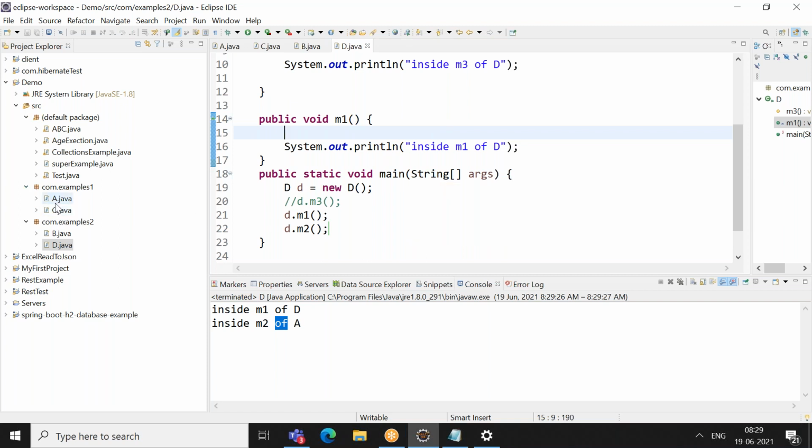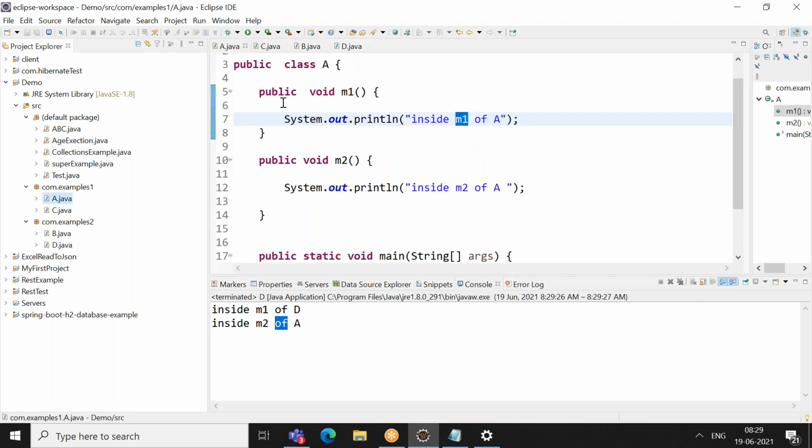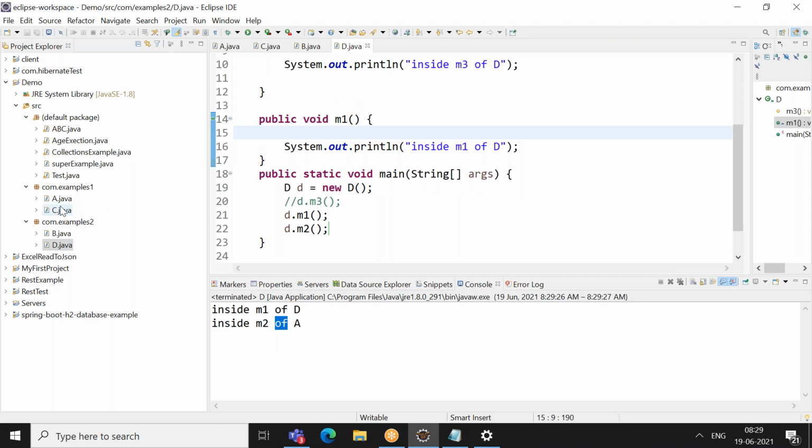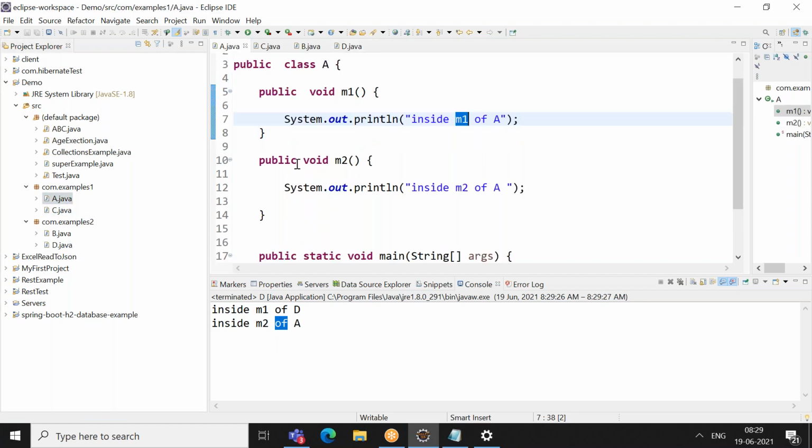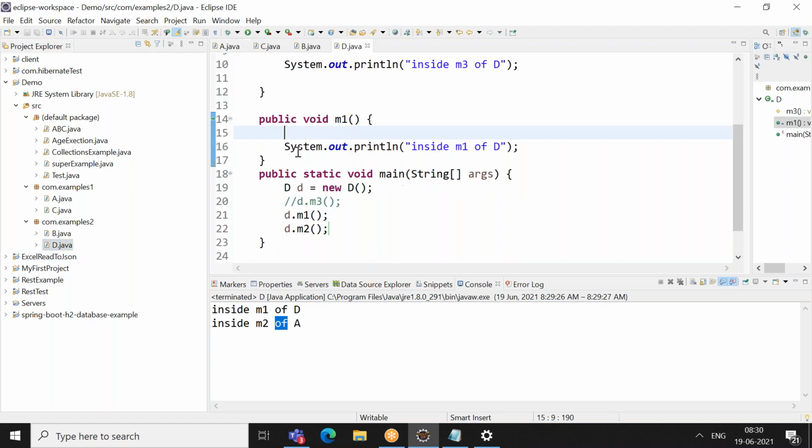Okay, so you understood we are doing an override. You see what the access specifier is here? Public. Method name, signature, everything is the same, right? Void m1, void m1. Here the accessibility is public, so I cannot write anything other than public. If you write default, it will throw an error because default is lesser than public. Private, it will throw an error. Protected, it will throw an error.